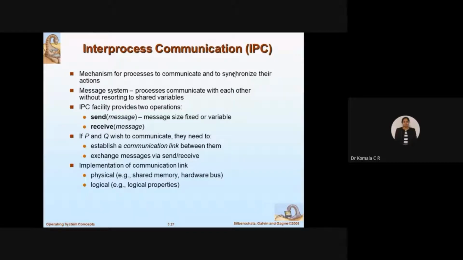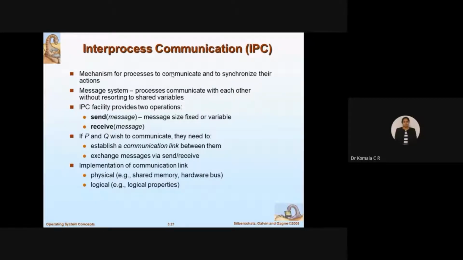See, I have some n jobs to be done. These jobs are divided between different processes. So I need the results of all the n jobs to compute my one project. So synchronization is very important. Without having the output of one of the modules, I cannot complete my main task. So synchronization is very important. Communication is important. So what system do we use for communication?